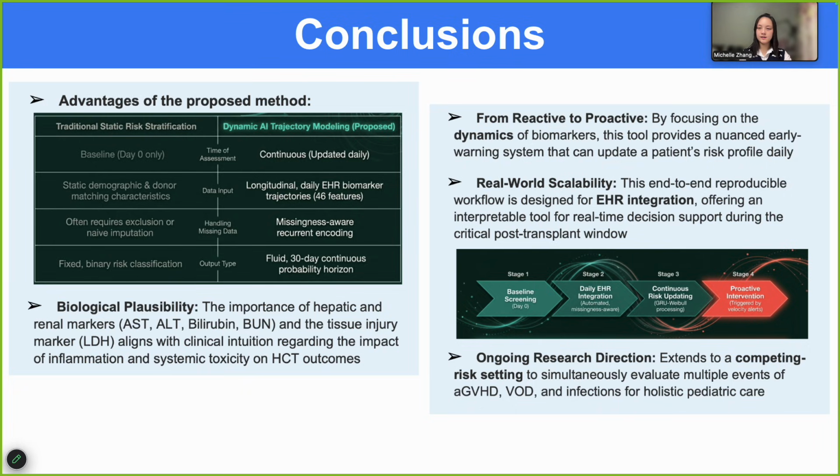The next step is to extend beyond mortality alone. Ongoing work applies this model to competing risk settings for acute graft versus host disease, veno-occlusive disease, and infections.